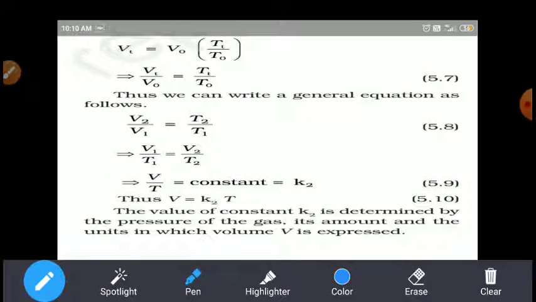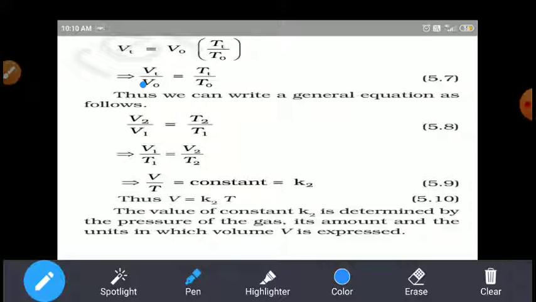Okay. Next, here Vt is equal to V naught T by T naught. Vt is the change in volume. Here Vt by V naught is equal to T1 by T naught, the final temperature by the initial temperature. So this is written as Vt by V naught equals T1 by T naught. It means the temperature and the volume are directly proportional. Both are directly proportional.